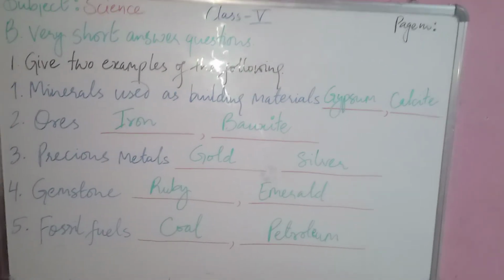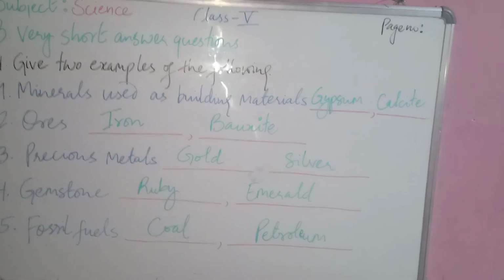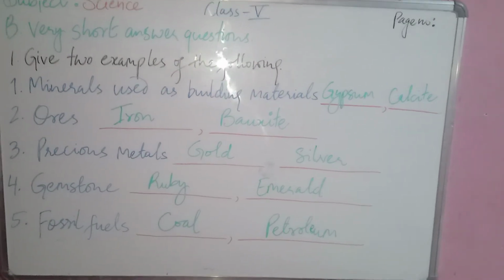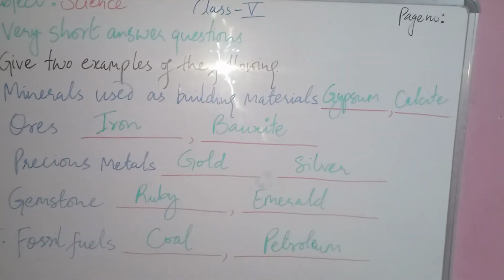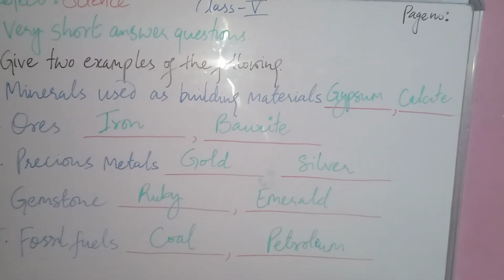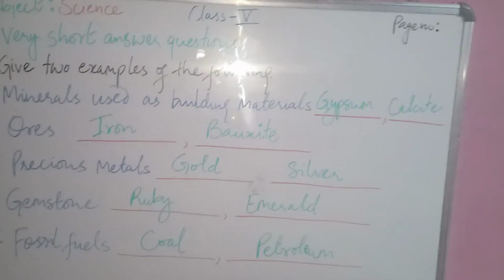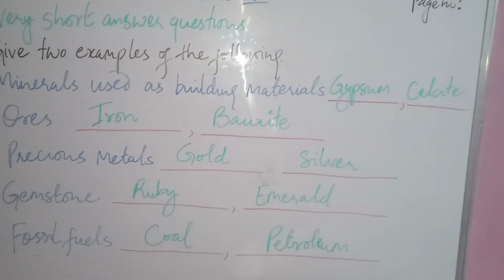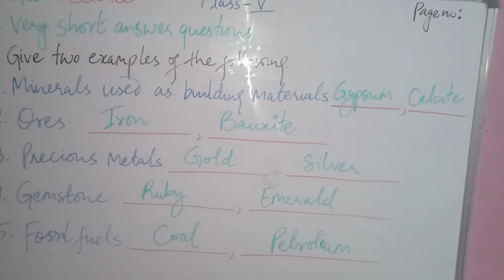Moving on. So now we have very short answer type questions. We have to give 2 examples for the following. So the first question is minerals used as a building material. I have written here gypsum and calcite. Then question 2, ores. I have written here iron and bauxite.